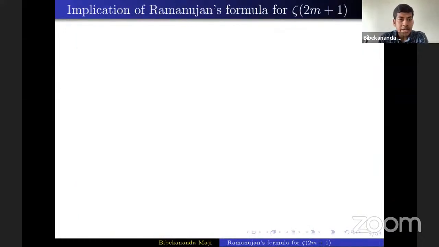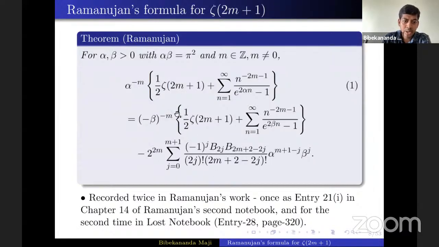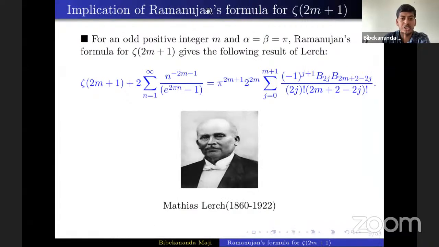Okay, let's see an immediate implication of Ramanujan's formula. Here, if we put m as an even number and alpha beta equal to pi, then these two terms will get cancelled, and then immediately we get that the sum of the Bernoulli numbers will be 0 when m is a positive even number. But if you consider m as a positive odd integer, and alpha and beta both equal to pi, in that case we will get this result.